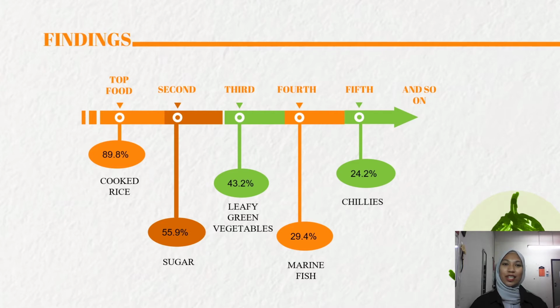Next is findings. According to the Medical Journal of Malaysia, food consumption patterns, which is a finding from the Malaysian Adult Nutrition Survey 2014, food consumption data provide estimation on the quantity of each prepared food consumed by individuals.